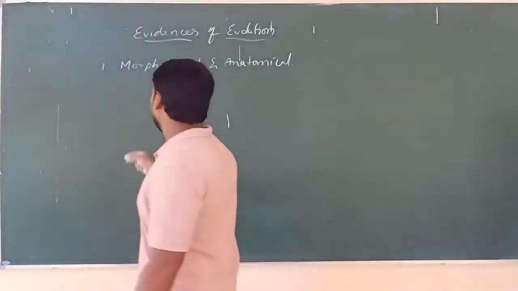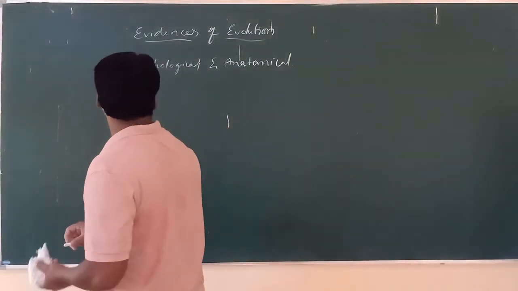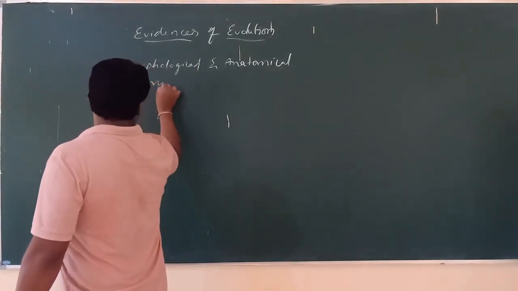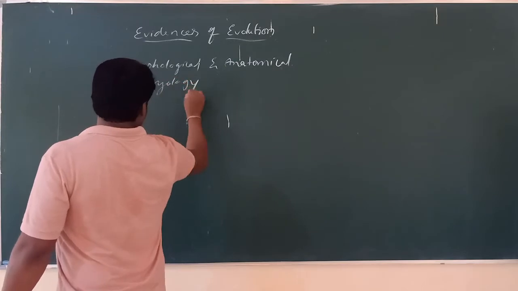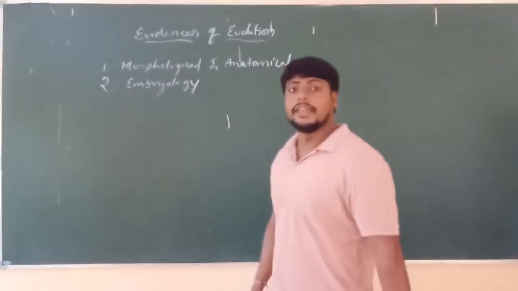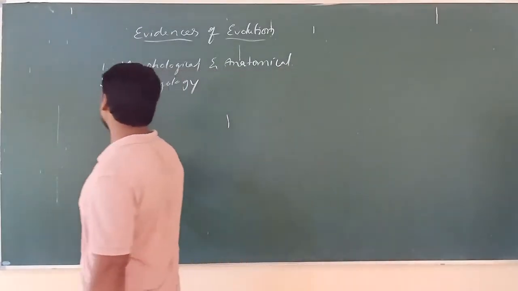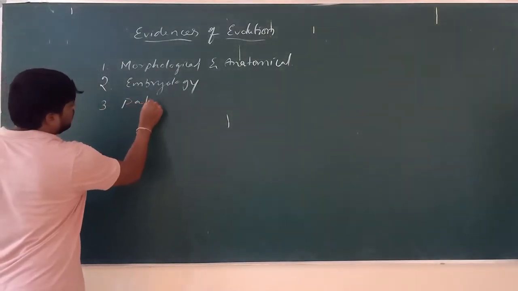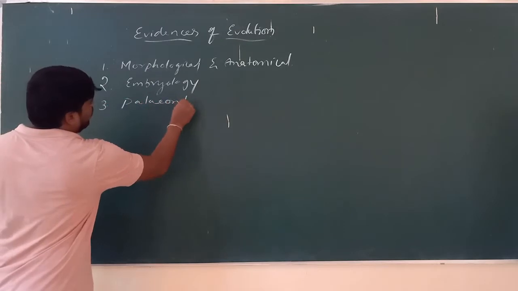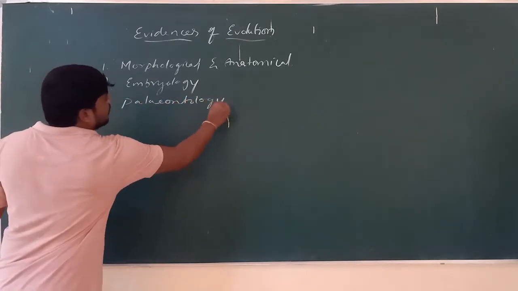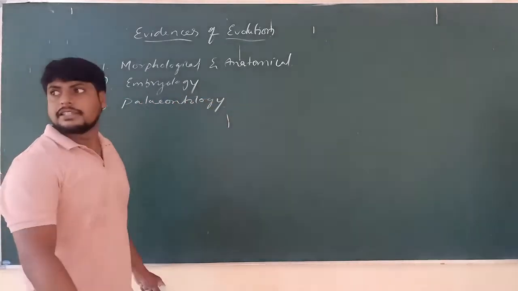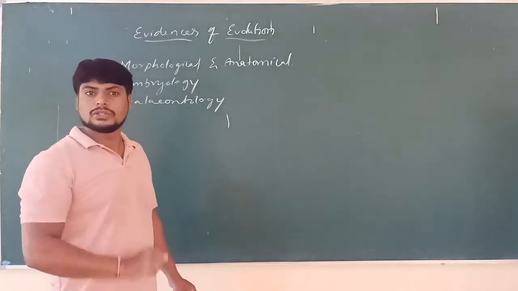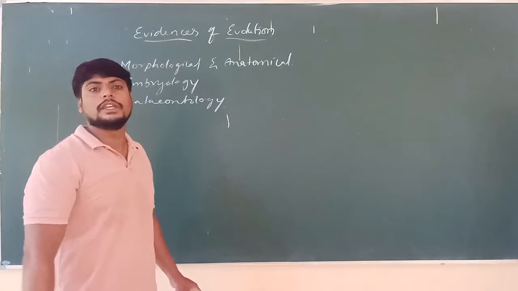Next, embryology. This is also another important evidence. And next, paleontology. These are the three different evidences we have.